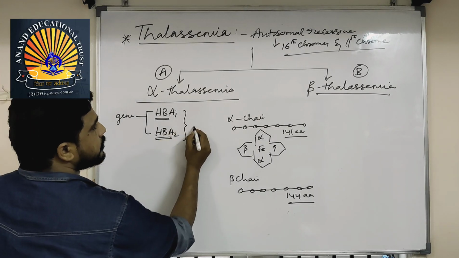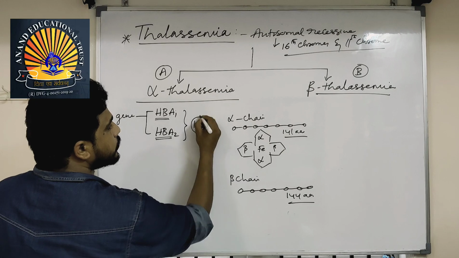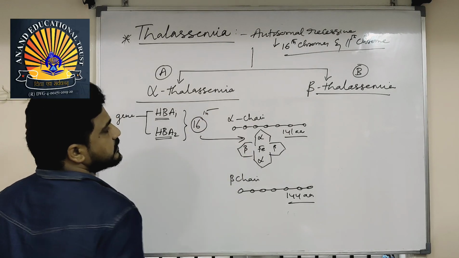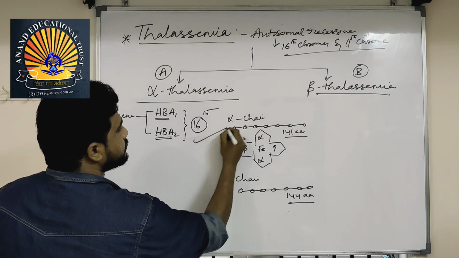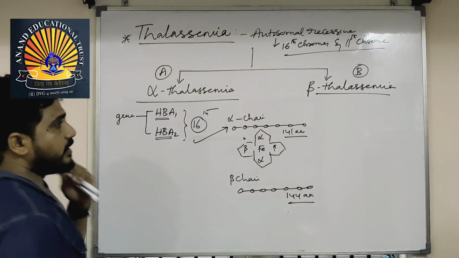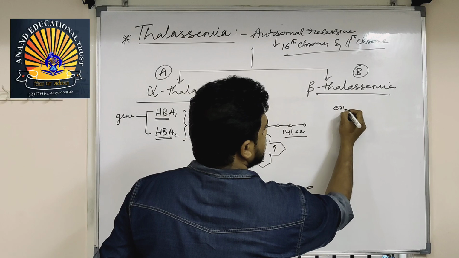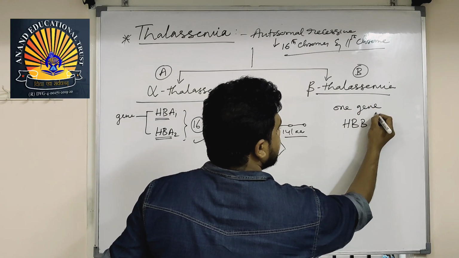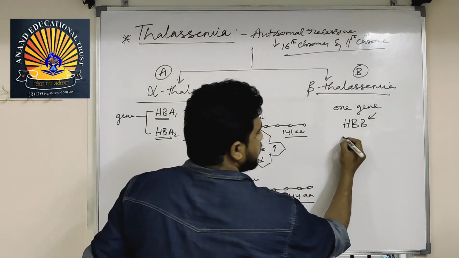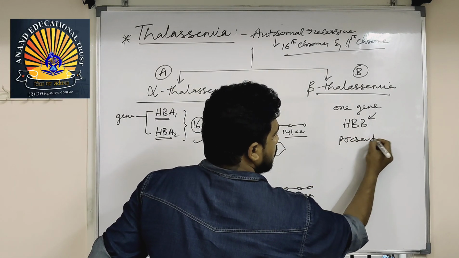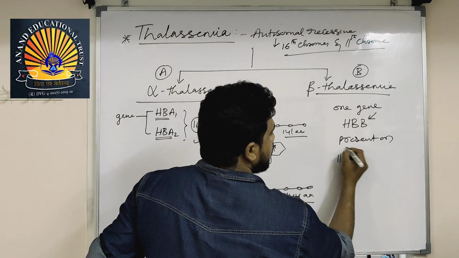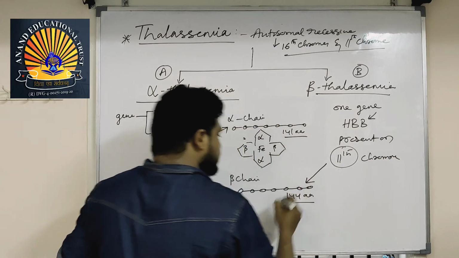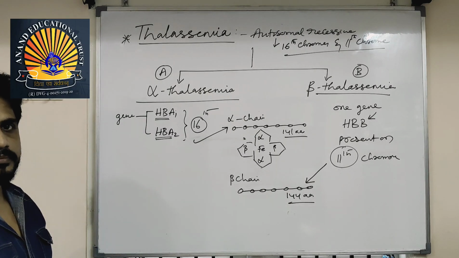Both are present on the 16th chromosome and are responsible for synthesizing the alpha chain. Whereas one gene, HBB, present on the 11th chromosome, is responsible for synthesizing the beta chain.